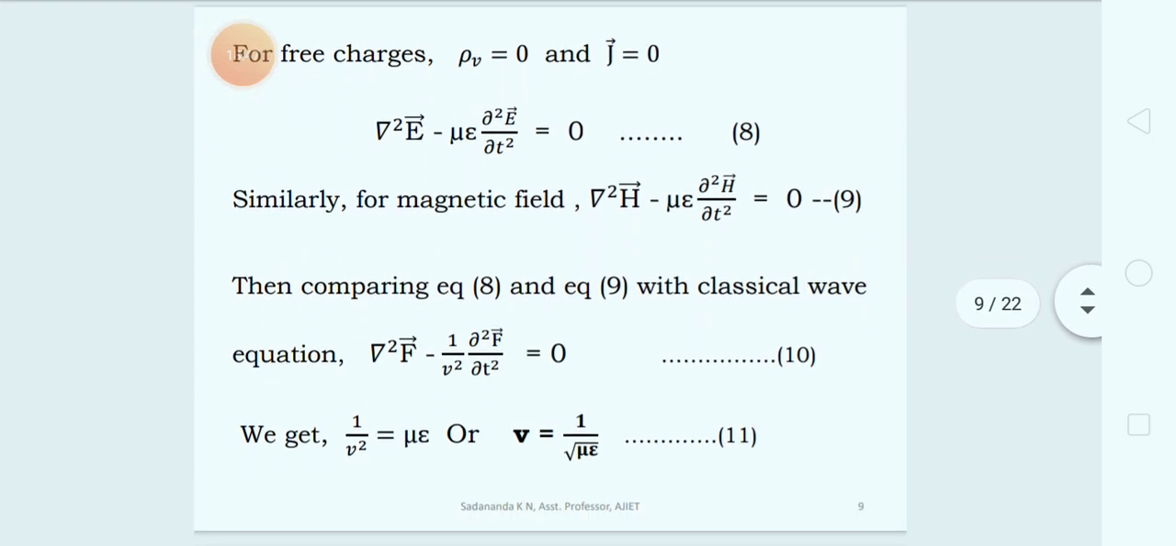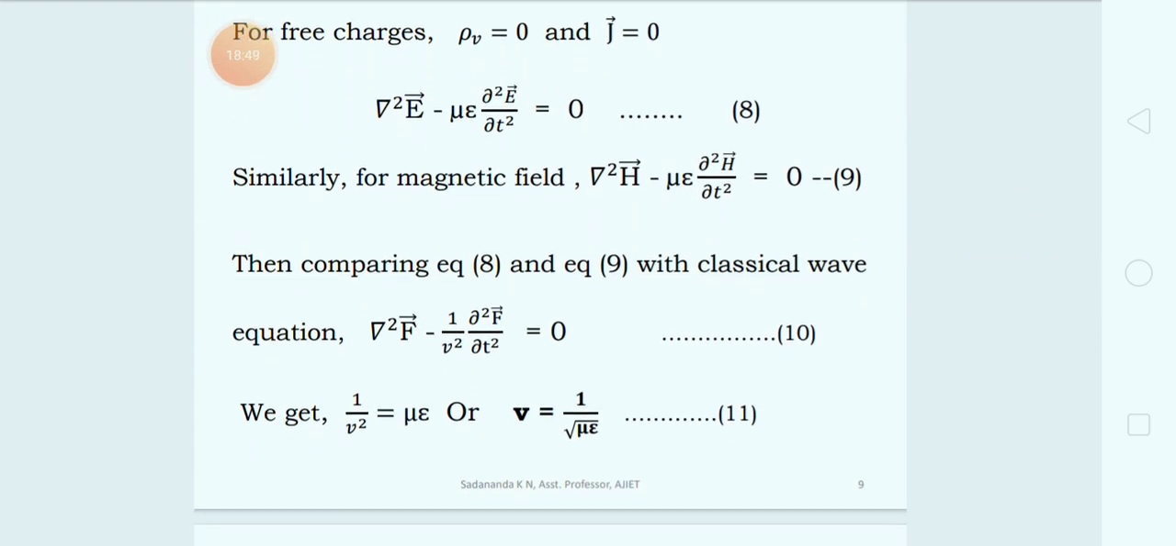Now for free charges, rho v is 0, that is volume charge density is 0. In other words, if there are no charges, obviously current is not there, so current density is 0. Therefore the gradient square of vector E minus mu epsilon into dou square vector E by dou t square is equal to 0. This is equation number 8.